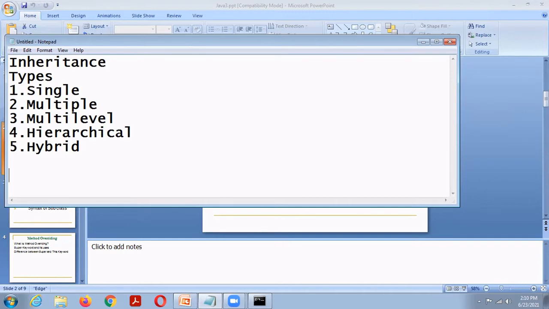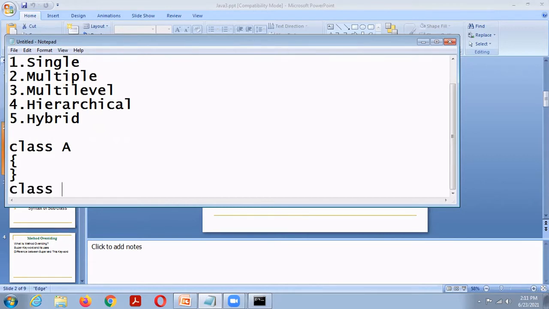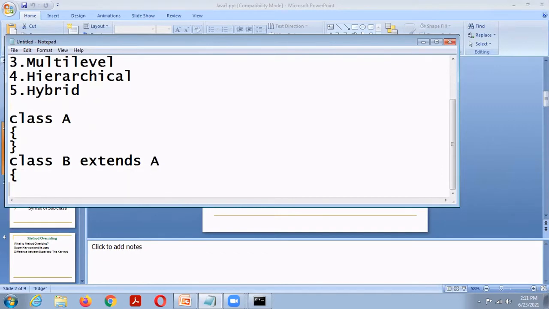Syntax of the subclass: class A, this is a superclass. Then class B extends A. Here A is a superclass and B is a subclass.